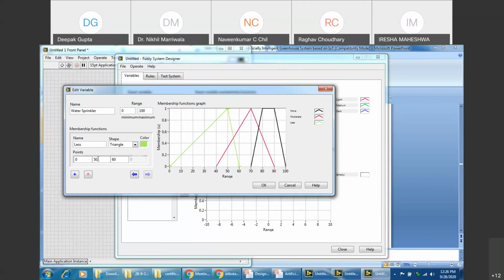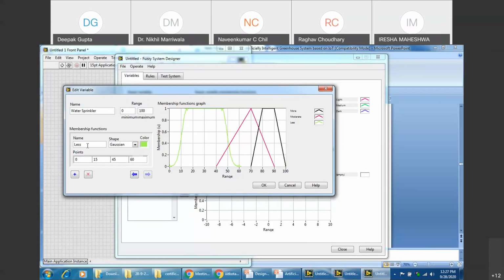Sir, are we selecting the same shape for all of them? You can change the shape. I'm just showing you so that it is easier to visualize. I have changed it to Gaussian, no problem. There is no problem in selecting the shape.